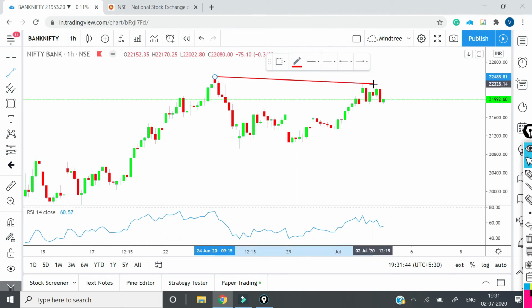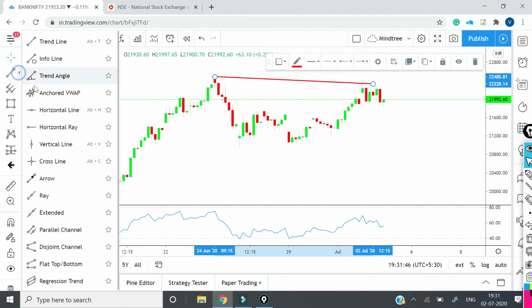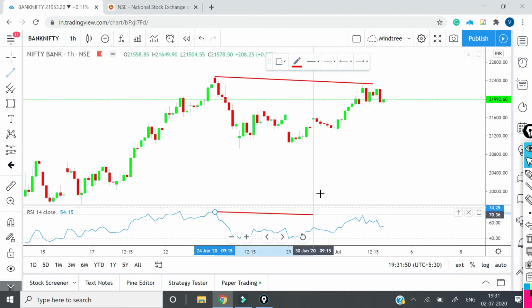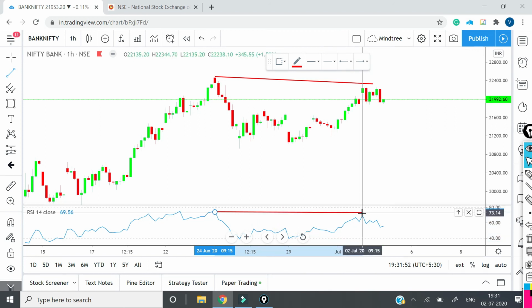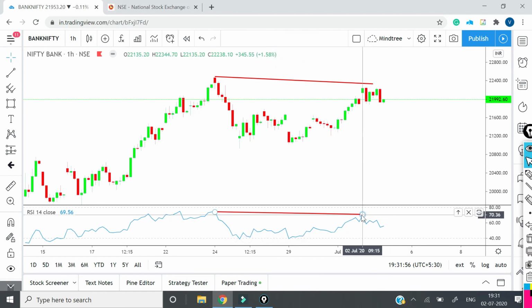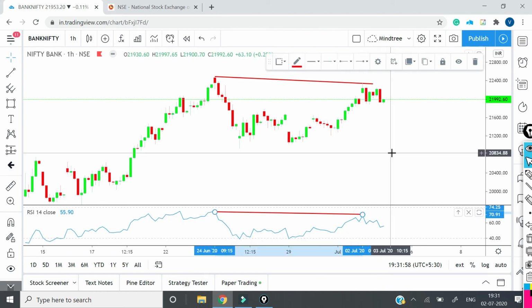The price has gone like this, and RSI is almost at the same levels.